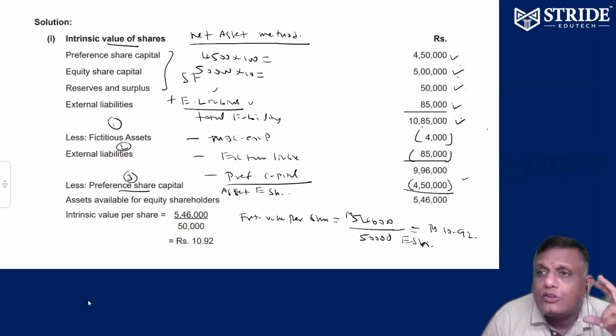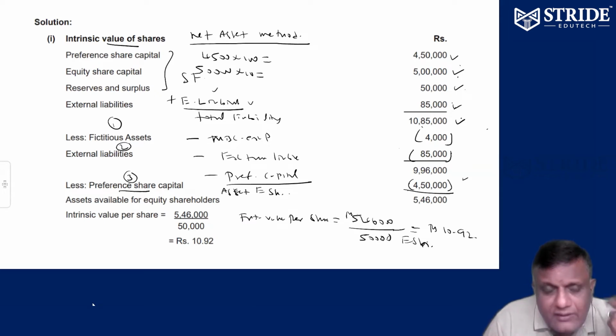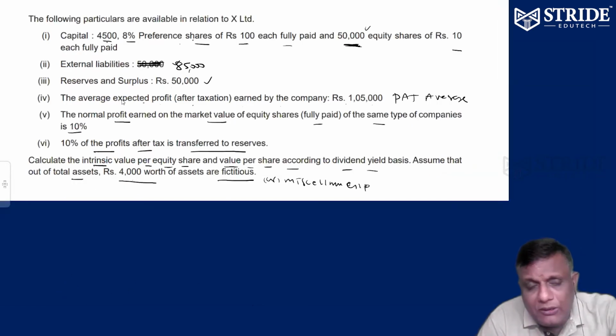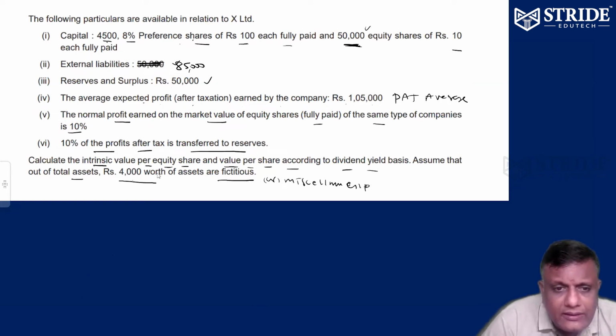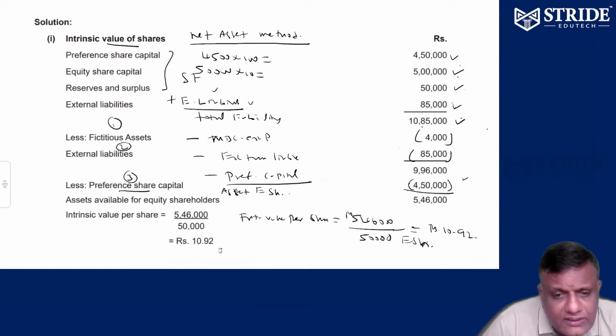Now, what is step number 1? Total liability minus external liability minus fixed assets, incorporation expenses unwritten off, minus preference capital is equal to the balance available for equity holders. This amount available to equity holders divided by the number of shares gives 10.92. That's it, because the data is given as total liability minus external liability minus incorporation and miscellaneous expenses minus preference capital. So we found the intrinsic value per share.